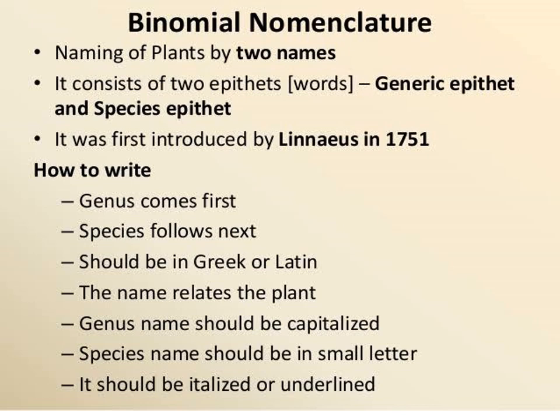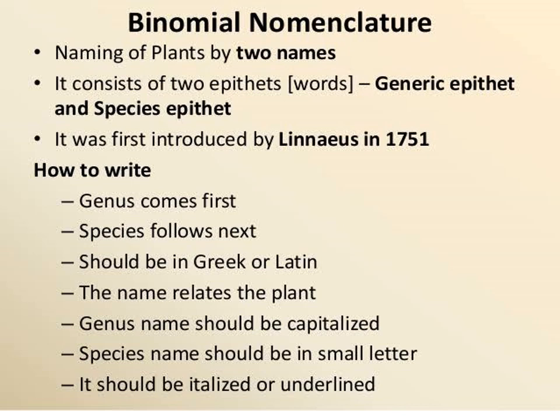The first name is called genus, and the first letter of the genus is a capital letter. The second one is the species name, written in small letters. The binomial names of some common animals are as follows. We already studied genus and species. The first name is genus, and we write its first letter as a capital letter.